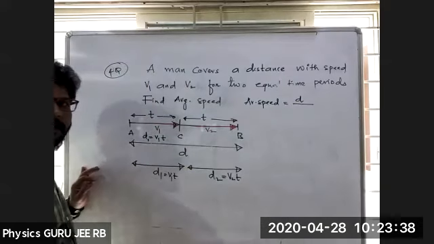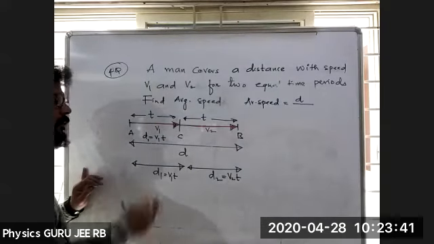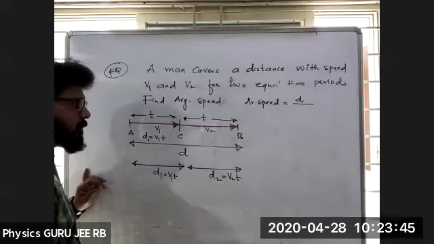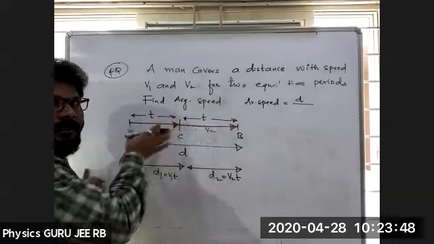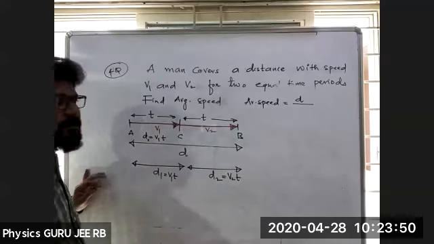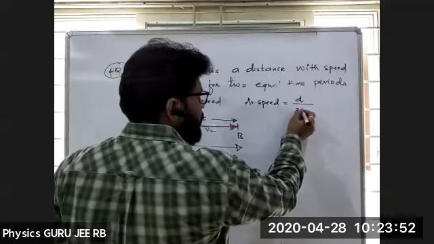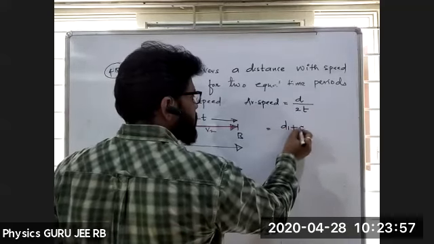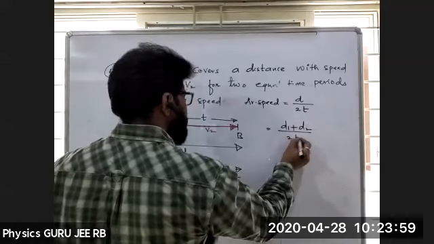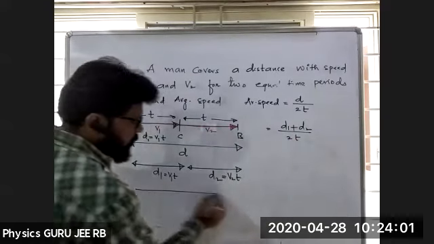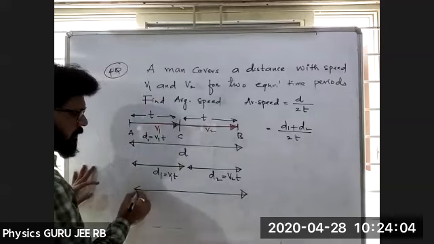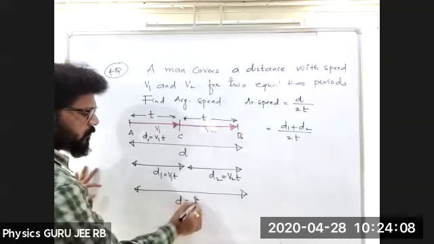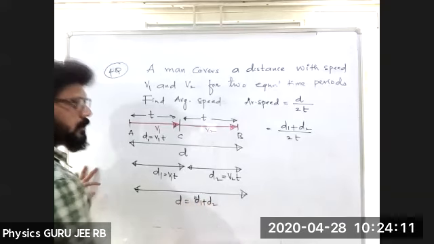That will come back again, right? Fine. What is the total time taken? Can anybody tell? The time periods are T and T, equal time periods, which is nothing but 2T, right? So the average speed is D1 plus D2 by 2T. If I take the complete distance D, it can be written as D1 plus D2.